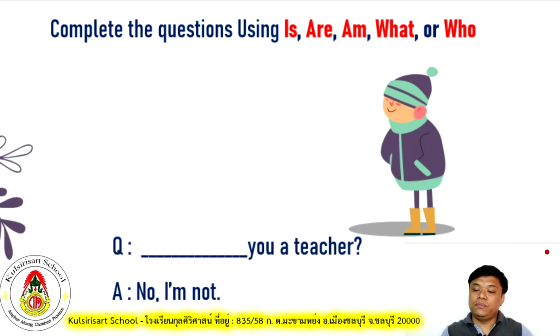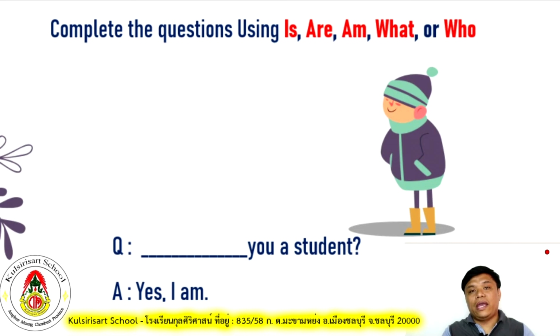Because we use the pronoun you, we will use the verb to be are. Are you a teacher? No, I'm not. I am a student. This boy is a student. He said, I am a student.